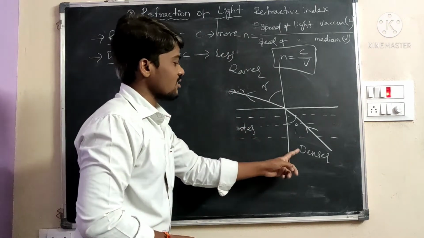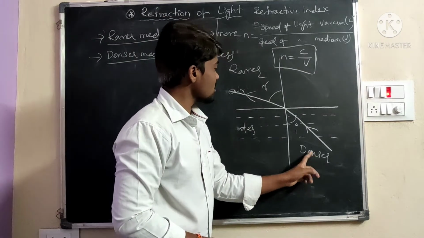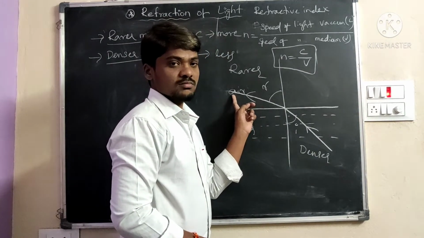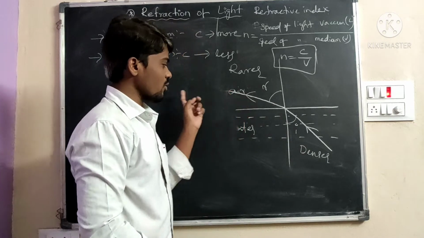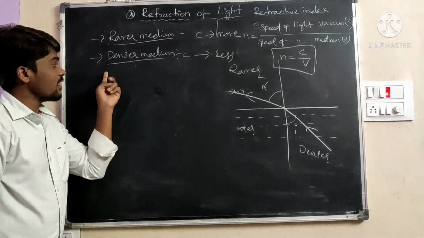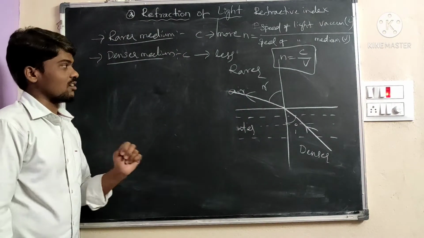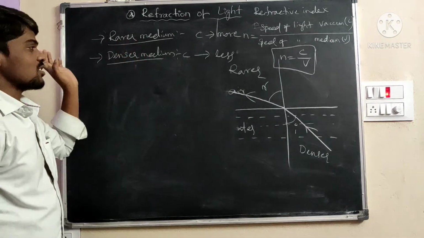Here the light rays are moving from denser to rarer medium. Before, we discussed the light rays moving from rarer to denser. These are the two mediums.